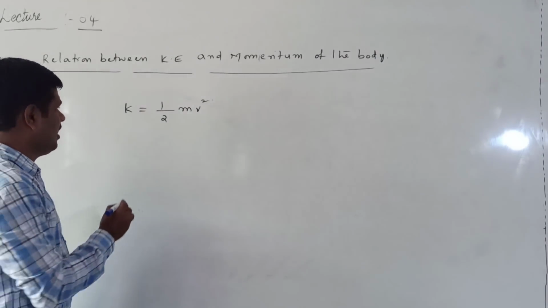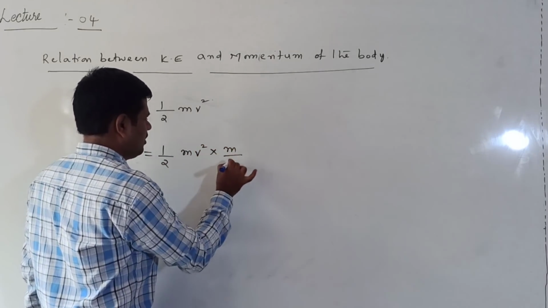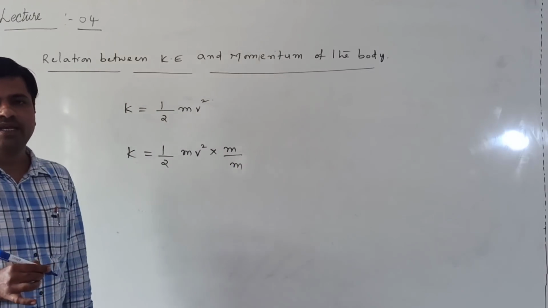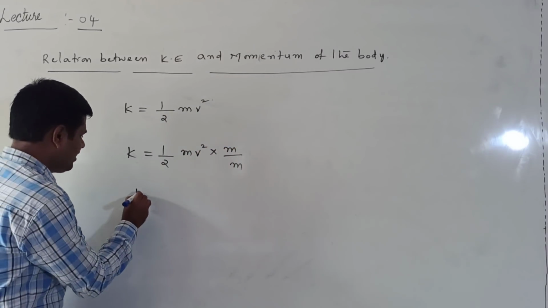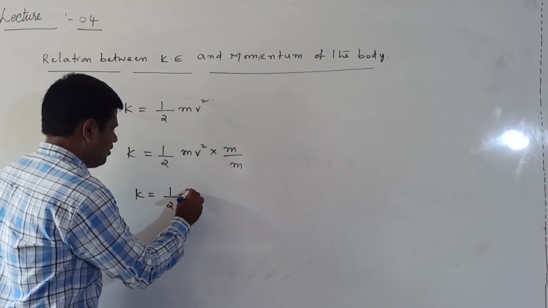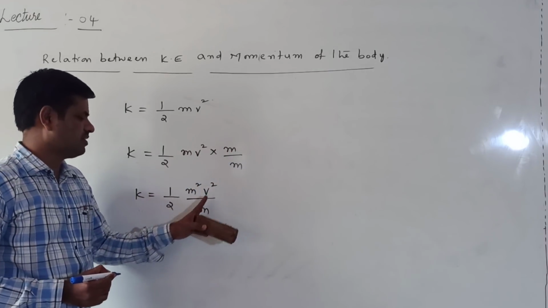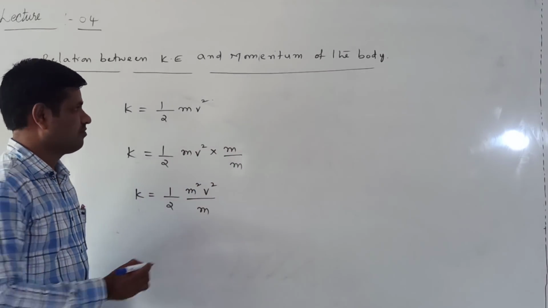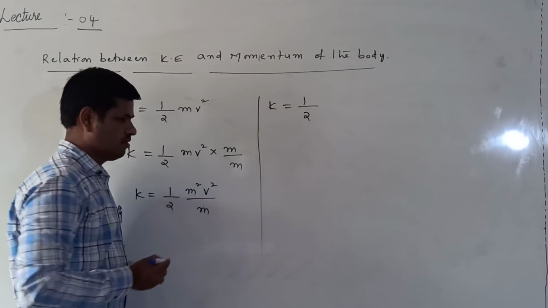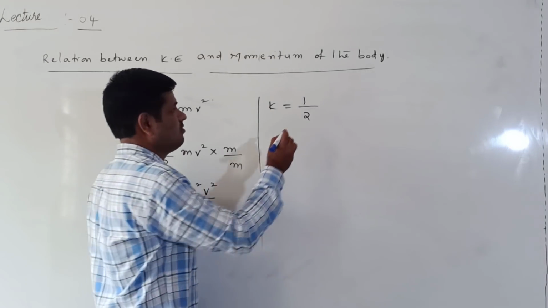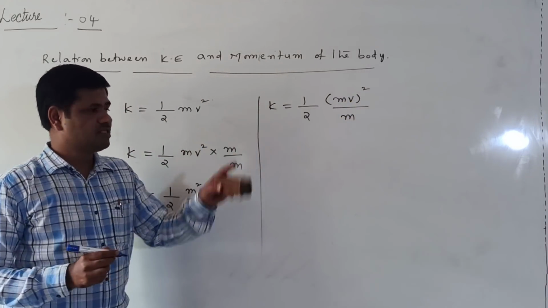In this formula, I am multiplying the numerator and denominator by m. There is no change in the value. Now kinetic energy is equal to half m square v square by m. That is, half into m square v square, meaning mass into velocity whole square, by m.